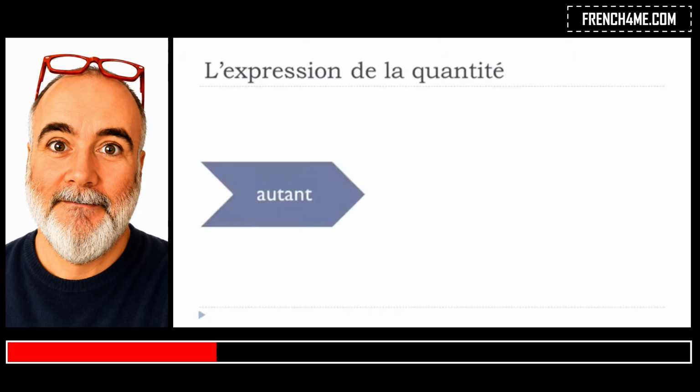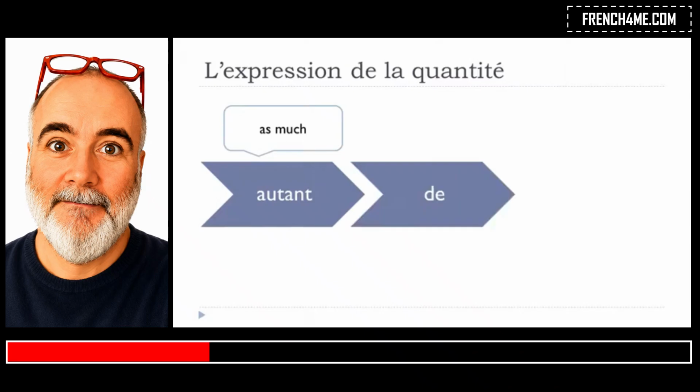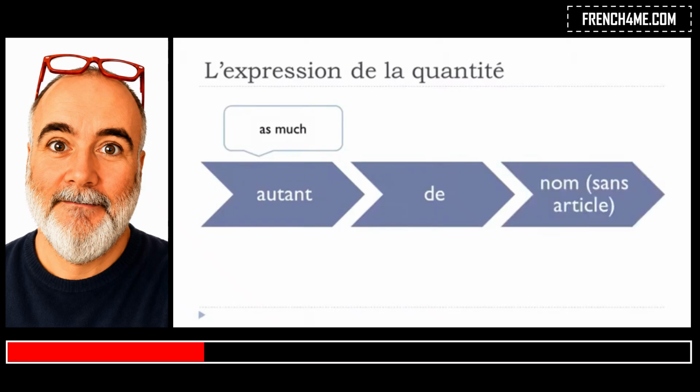Then if you want to use this autant, it means as much. Same construction, you will have to put this de and the noun without the article. All right, so as much, we use this autant de and the noun without the article.